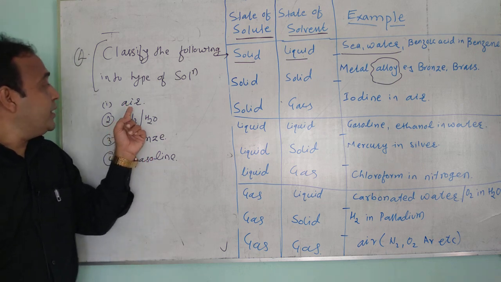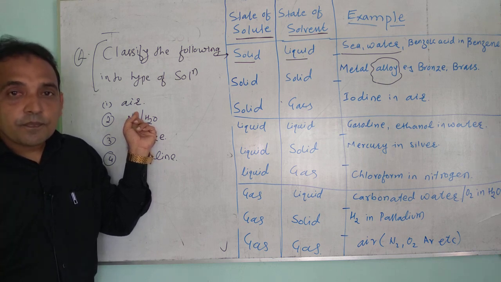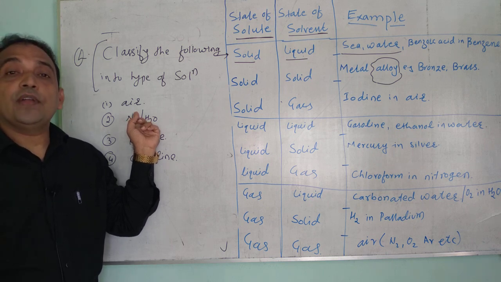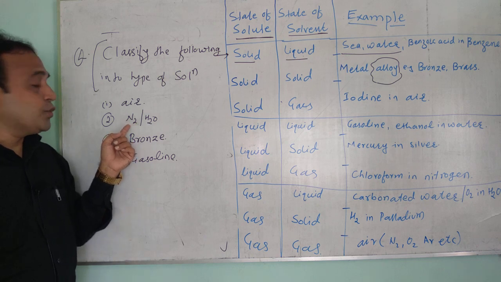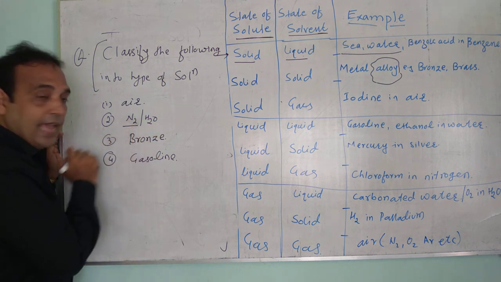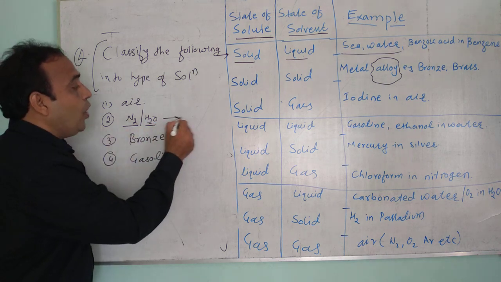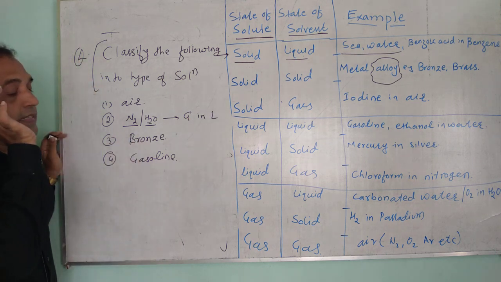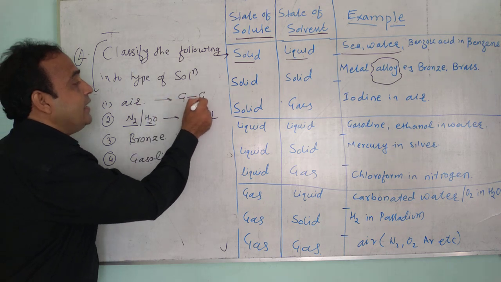Now first one is given, air. Air is the mixture of gases, so it is the example of gas in gas. You have to write it is the example of gas in gas. Now next one, nitrogen in water. Nitrogen is a gas, water is a liquid, so it is an example of gas in liquid. Nitrogen in water is the example of gas in liquid.